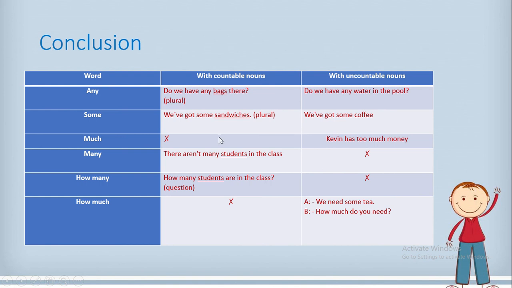Much is used with only uncountable nouns. Kevin has too much money. Many is used only with countable nouns. There aren't many students in the class. How many? How many is also used only with countable nouns. How many students are in the class? How much? How much is only used with uncountable nouns. We need some tea. How much do you need?